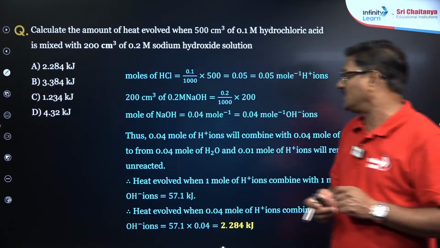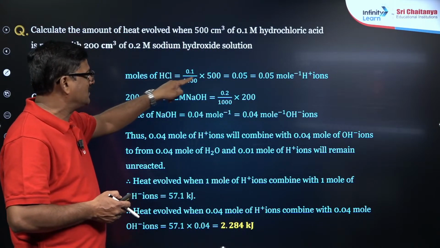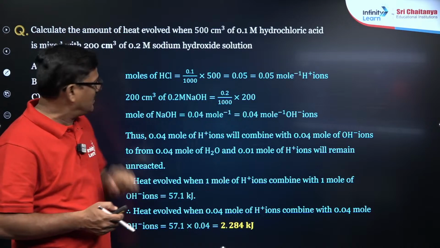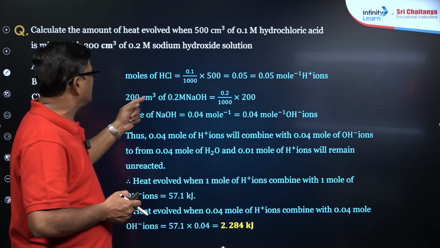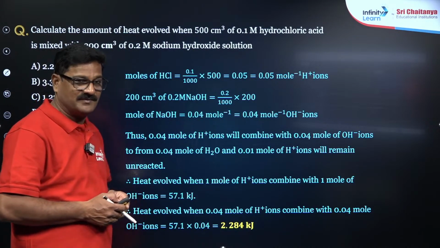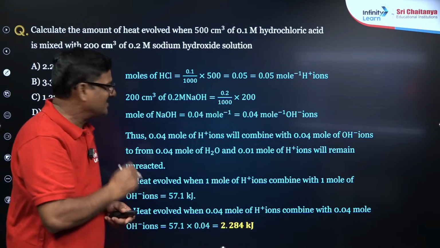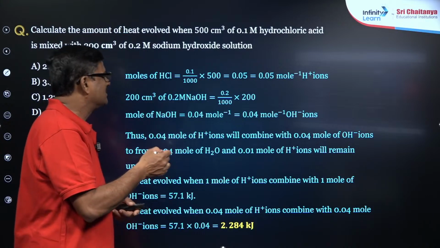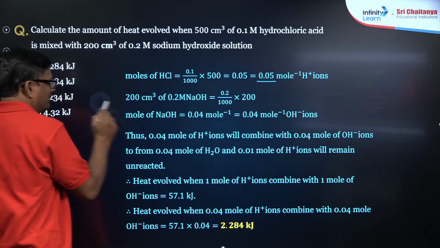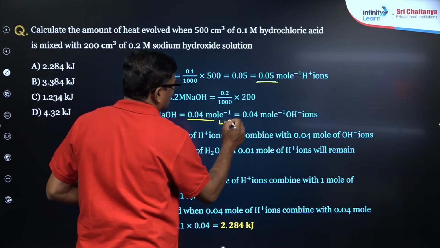Quickly. Now you can see moles of HCl equal molarity into volume divided by 1000, which comes to 0.05. Similarly, 200 cm cube of 0.2 molar sodium hydroxide contains 0.2 upon 1000 into 200, which gives 0.04. So it was 0.05 and 0.04. The one that is lesser is the limiting reagent.